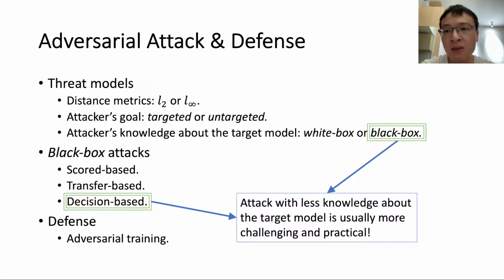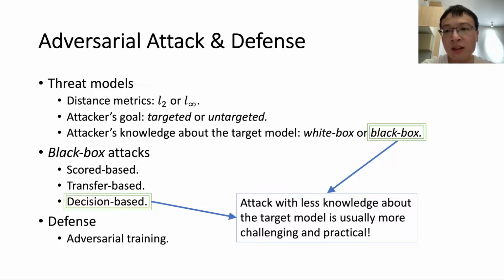As for the black box threat model, the model is a black box, and the attacker can only query the model. For example, under the decision-based black box setting, the attacker can only send images to the model and query for their final classification labels. In general, an attack with less knowledge about the target model is usually more challenging and practical.